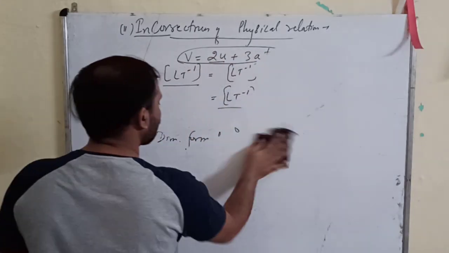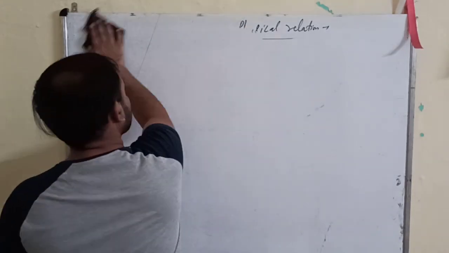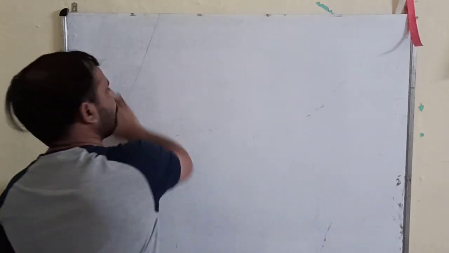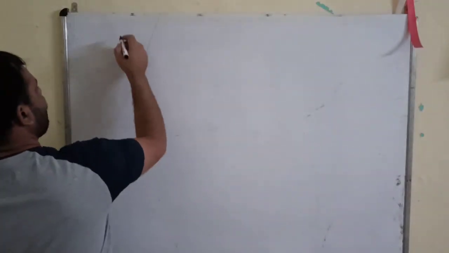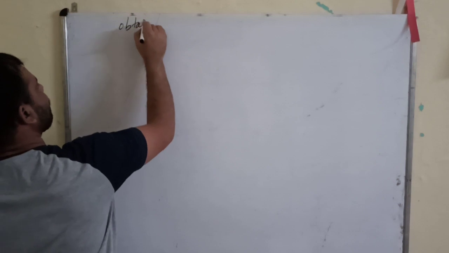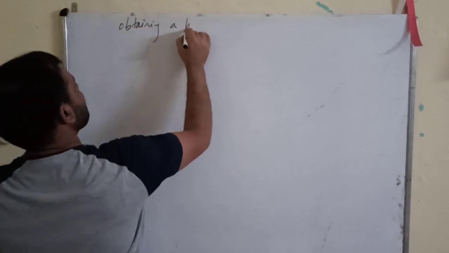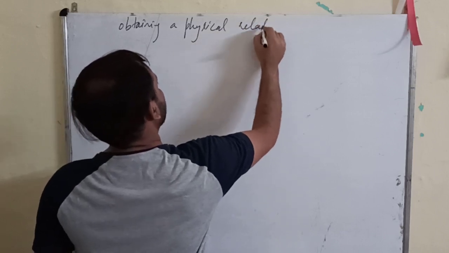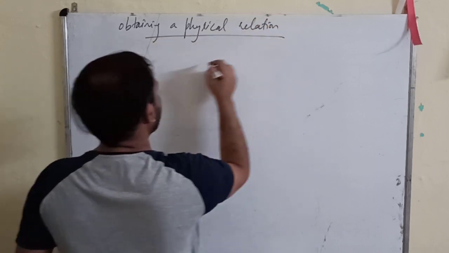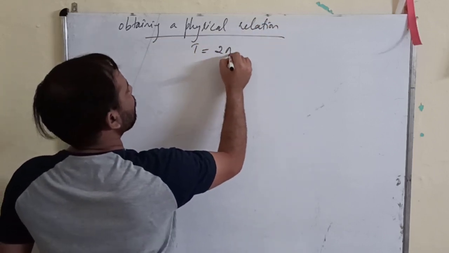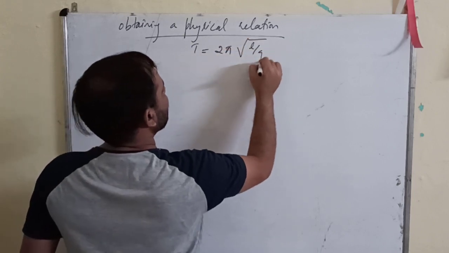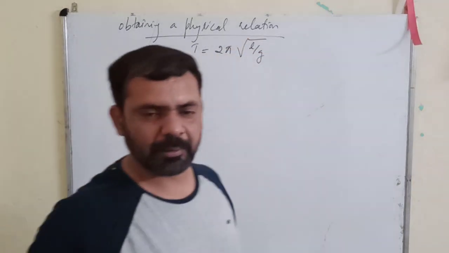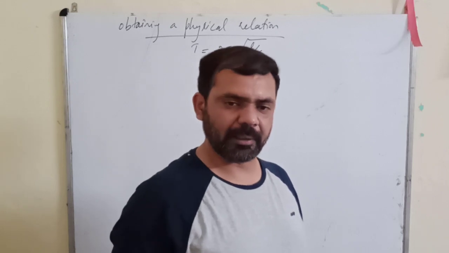Last one, obtaining a physical relation. Suppose I obtain this formula, T equals 2 pi under root L upon G. That formula itself, suppose I obtain dimensionally.